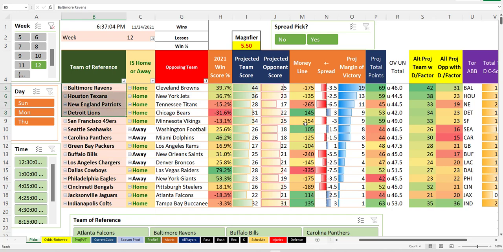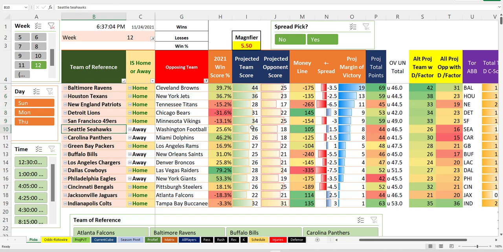Niners over Vikings. I have a disdain for the Vikings. Niners have been impressing more lately. Team stats say no. Projected score says yes. Without a problem. Alternate score still has them winning by 10. All right. Says Niners. Again, winners. We've got 5 winners up top.